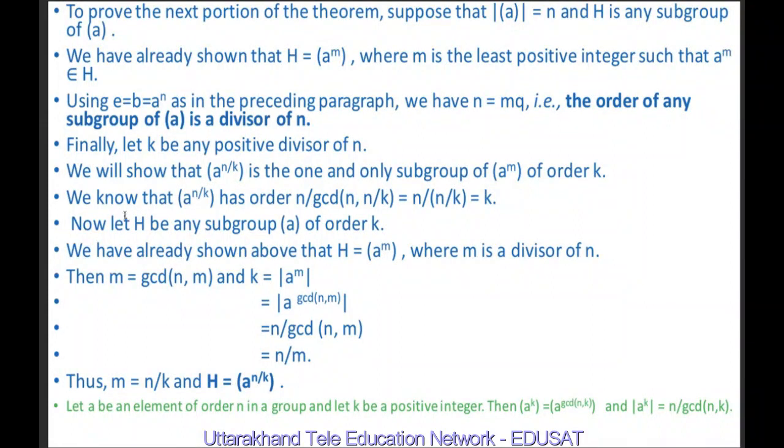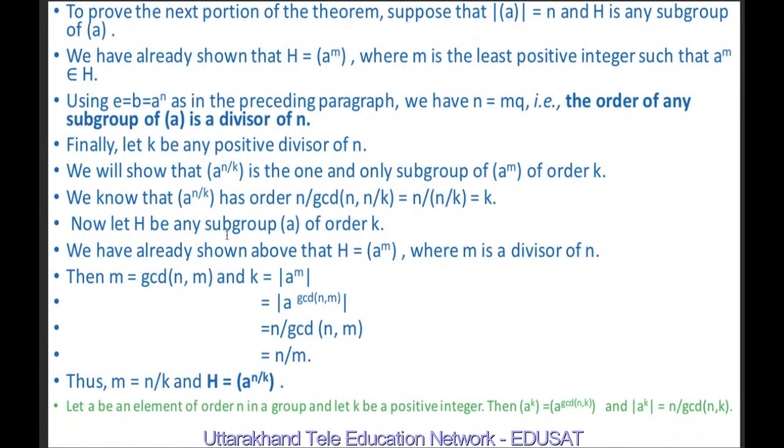We know that the cyclic group generated by A raised to power N by K has the order N by greatest common divisor of N and N by K, because we know that if A is an element of order N in a group and K is a positive integer, then the cyclic group generated by A raised to power K is equal to the cyclic group generated by A raised to power greatest common divisor of N and K, and the order of A raised to power K is N upon greatest common divisor of N and K. Therefore we can write the order of A raised to power N by K is equal to N upon greatest common divisor of N and N by K. It means this is equal to N upon N by K.